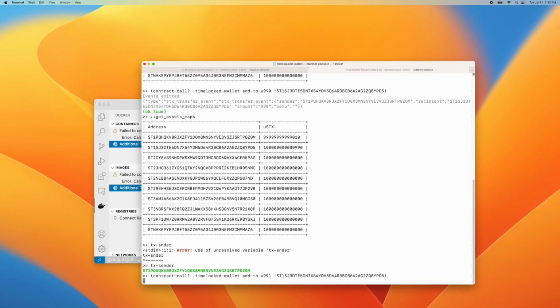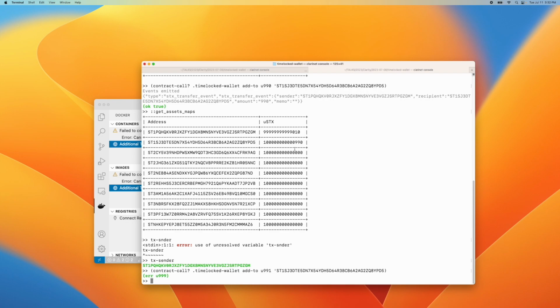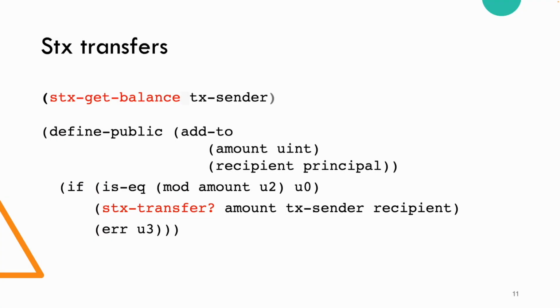So this is going to give us an error, and the error in this case just indicates that we've not done what we hope to do, because we chose to try to send an odd value in, and you'll notice this is equal mod amount, the amount we're sending, divided by the unsigned 2. If it doesn't equal 0, then we're going to go to the error on the bottom.